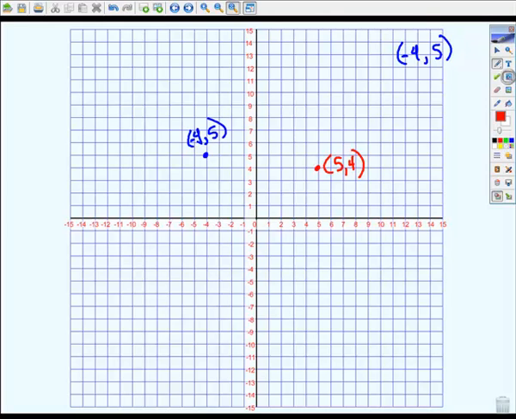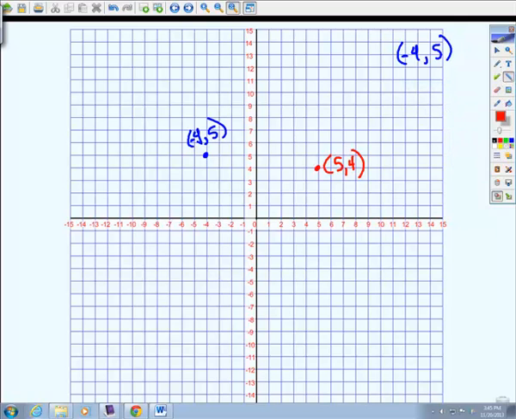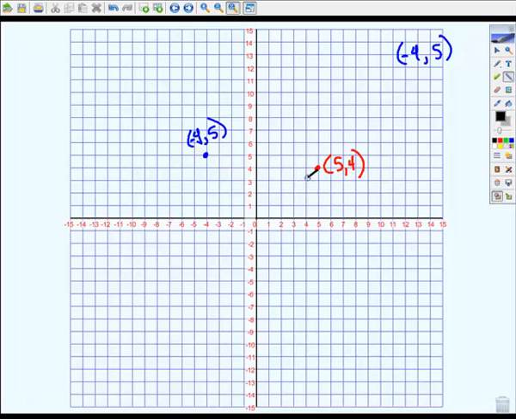And I want to show you, if I connect both of these points to the origin, you can tell that I do have a right angle that's formed. So it's kind of cool what happens with this rotation rule. So what I want to do is see what's true about the slopes of these two line segments that I have here.